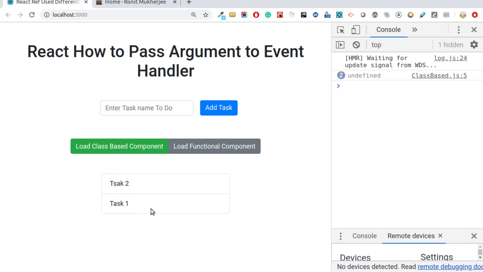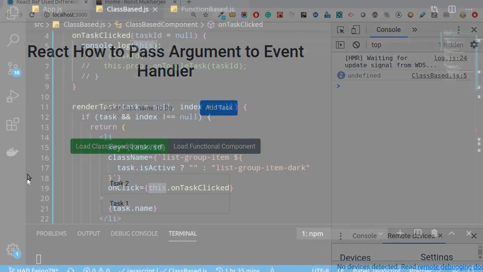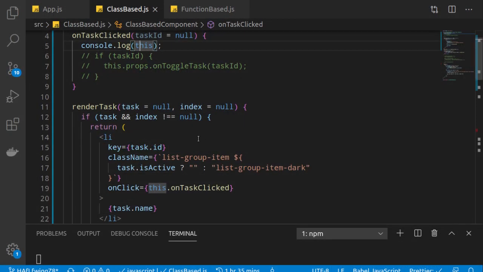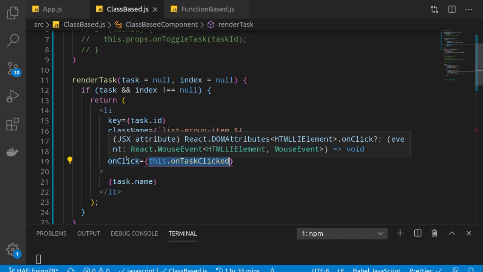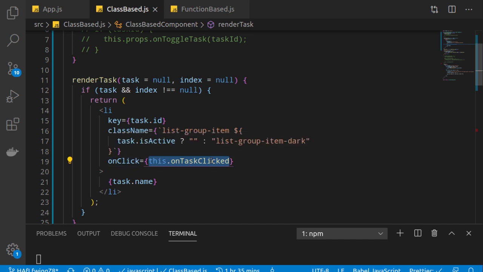So here the problem comes. Why is the value of this undefined? Let's go back to the code and understand this. What's the problem? We have passed this function reference to onClick, but who called this function? It's called by React or this event, but that is not our context. We all know that this refers to the current context.